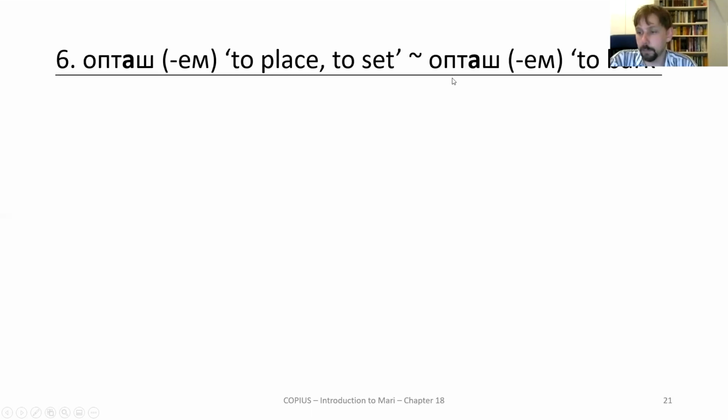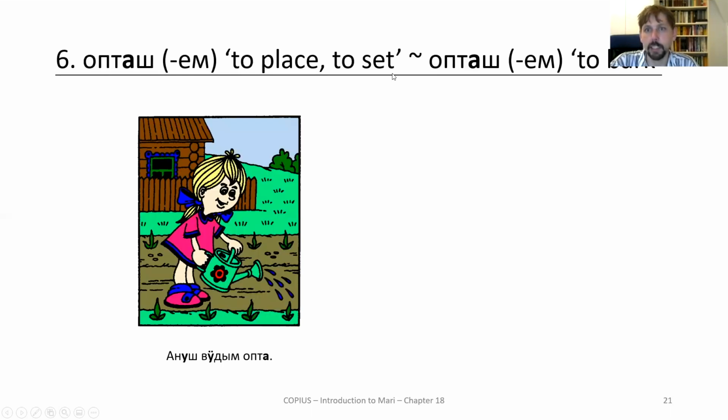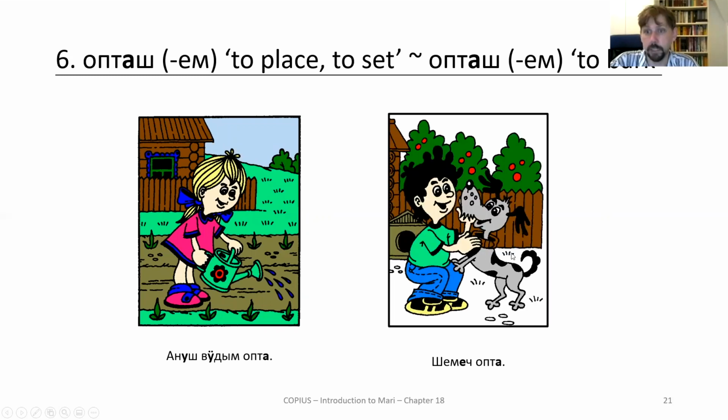Okay, some homonyms to learn to be careful about. Optash, to place, to set. Optash, to bark. Completely the same conjugation class, but mean two different things. To put, to place, but can also be to pour water. And yeah, a dog that's barking.